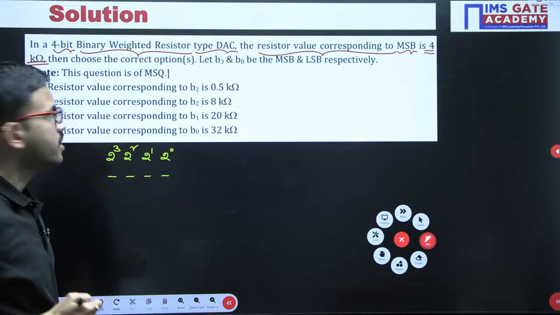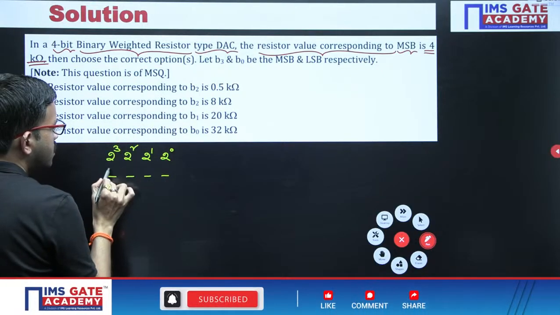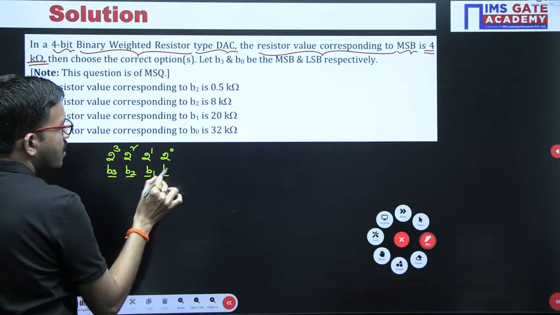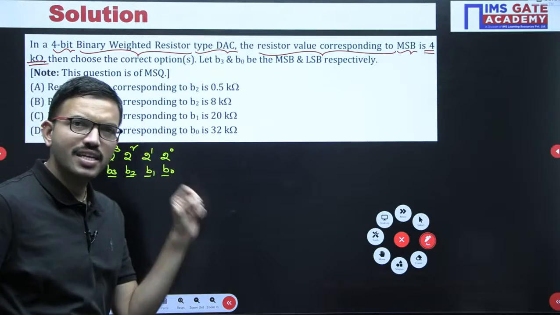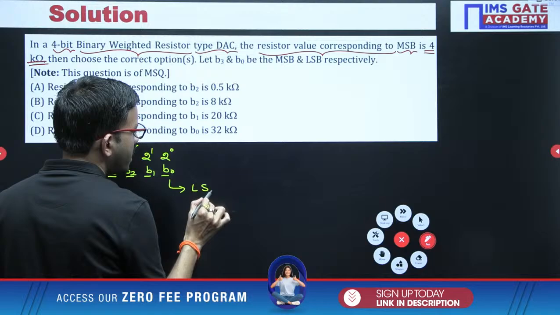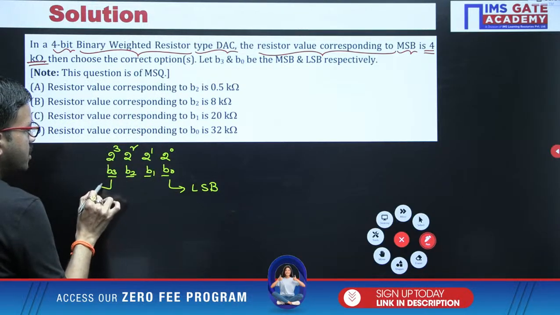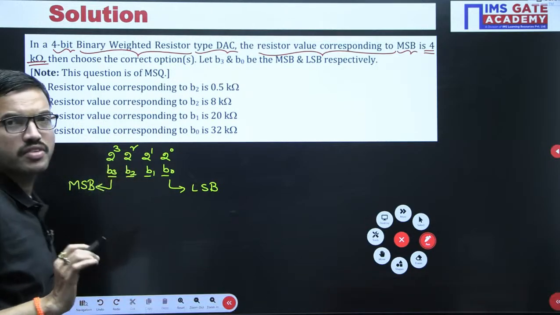Since they have given the bits representation like B3, B2, B1, B0, among all the positional weights, 2 power 0 is having the least positional weight. Accordingly, this particular bit we are calling LSB, and this particular positional weight is having the maximum weight, so this particular bit we are calling MSB. Up to here everyone knows, right?